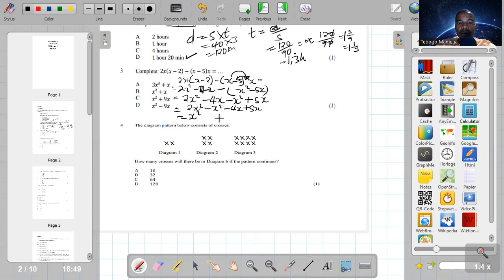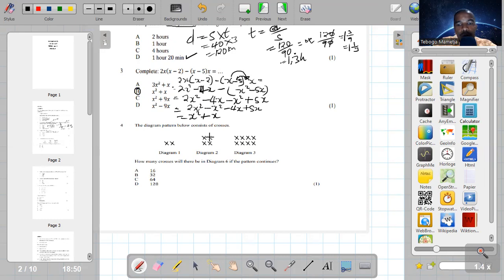Then negative 4x plus 5x: negative 4 plus 5 is 1, so the sign there is going to be positive 1x, which is x. So the answer is x squared plus x, which is option B. That is your answer there.